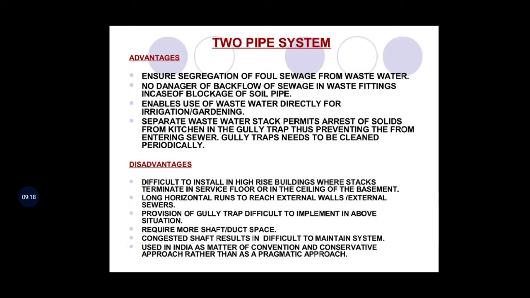Disadvantages are there. It is difficult to install in high-rise buildings where stacks terminate in a service floor or in the ceilings of the basement. Long horizontal runs are needed to reach external walls and external sewers. Provision of a gully trap is difficult to implement in the above situation. This requires more shaft duct space. One more disadvantage is that a congested shaft results in difficulty to maintain the system, and this is used in India as a matter of convention, a conservative approach rather than a pragmatic approach.